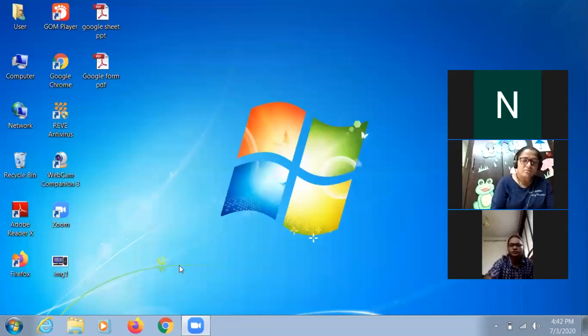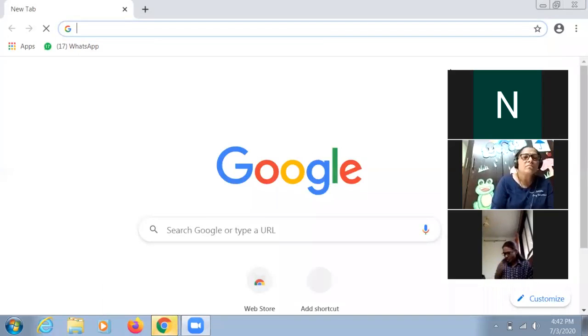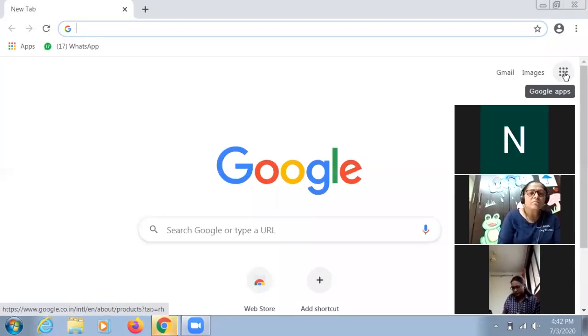So for creating a Google Form, first of all, you need to start with your Google ID, Gmail ID. I'm just opening it. It will take a minute. Now from here, can you see 9 dots over here where Google Apps is written? Can all of you see the screen? You just show me thumbs up so that I will come to know.